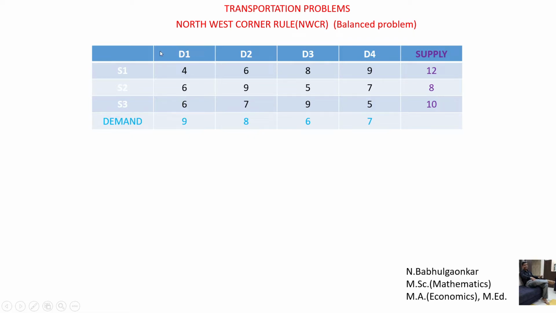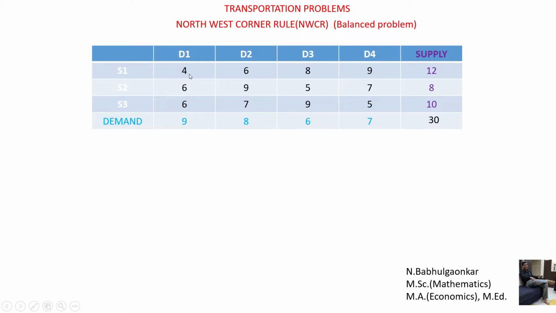One of the most important things here is the balanced problem. If the summation of supply and the summation of demand are equal, then this is called a balanced problem. Now 12 plus 8 plus 10 is 30. 9 plus 8 is 17, plus 6 is 23, plus 7 is 30. So this problem is a balanced problem.